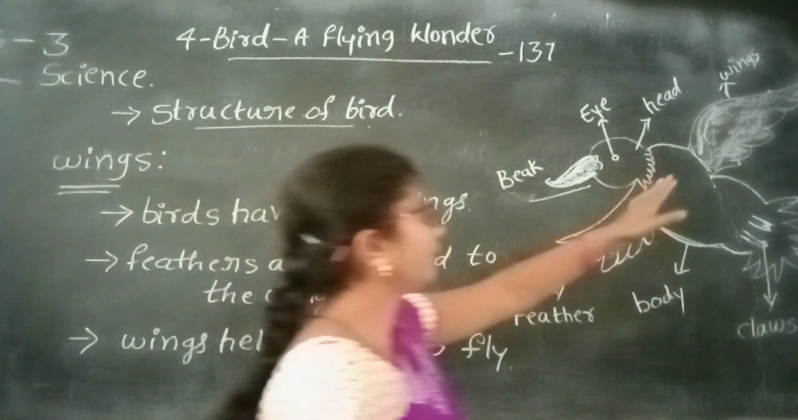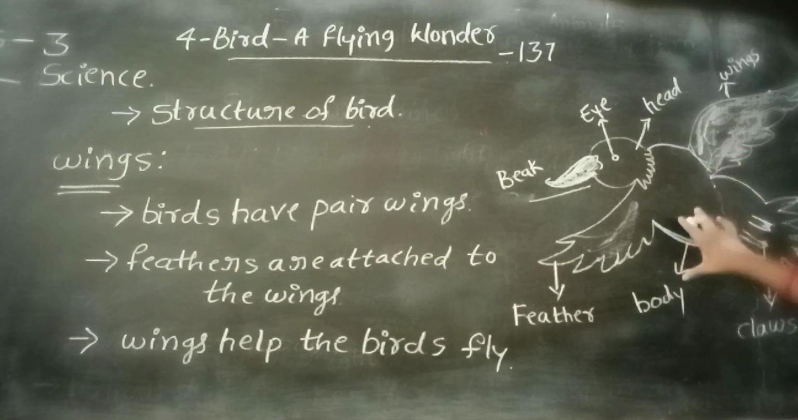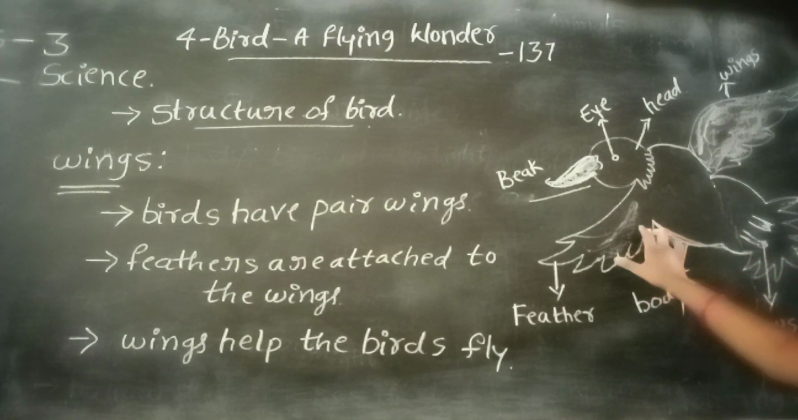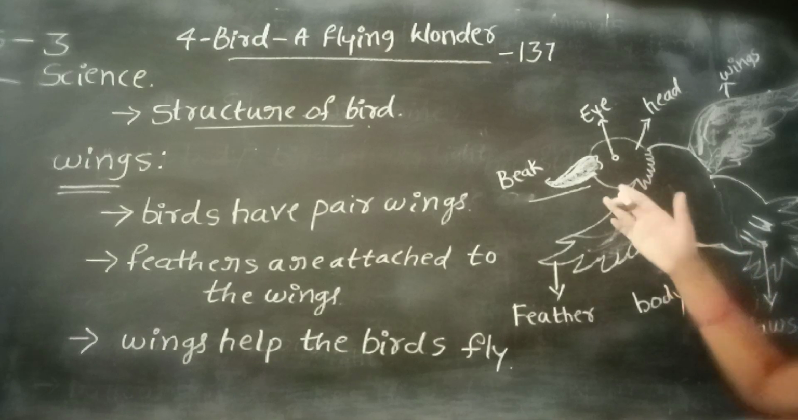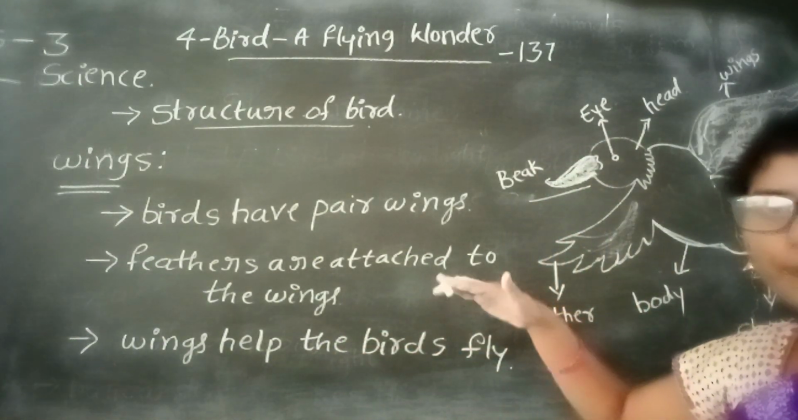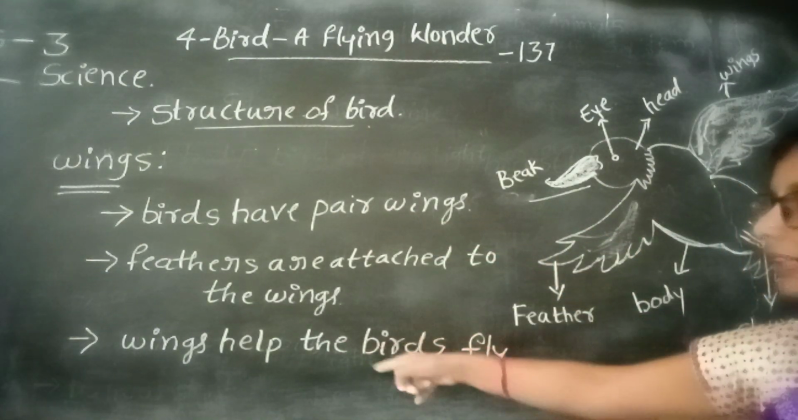These are the wings. Birds have a pair of wings. Feathers are attached to the wings. What is the function of wings? Wings help the birds fly. Is it clear about the wings? Okay, then take down it in your book.